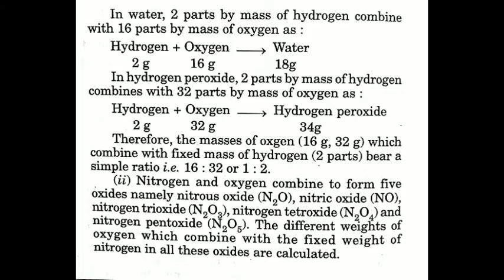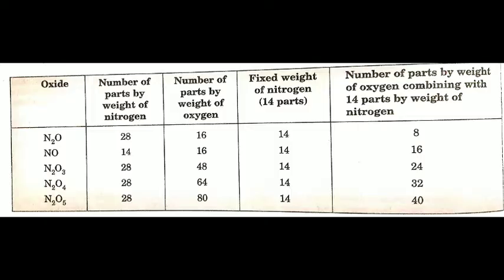We can take another example also, of nitrogen and oxygen. Nitrogen and oxygen combine to form 5 oxides, namely nitrous oxide N2O, nitric oxide NO, nitrogen trioxide N2O3, nitrogen tetroxide N2O4, and nitrogen pentoxide N2O5. The different weights of oxygen which combine with the fixed weight of nitrogen in all these oxides can be calculated, and you can see this in a table.